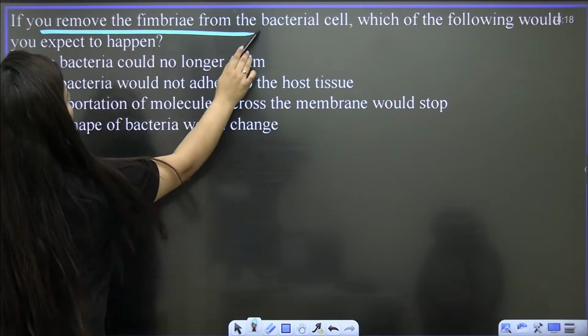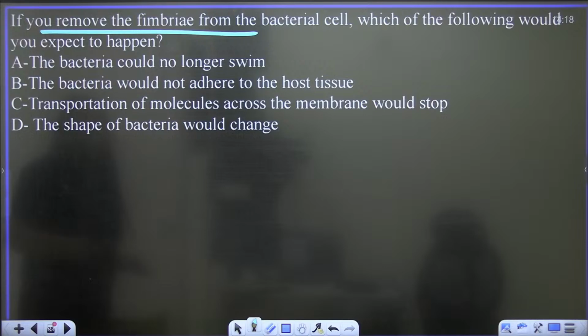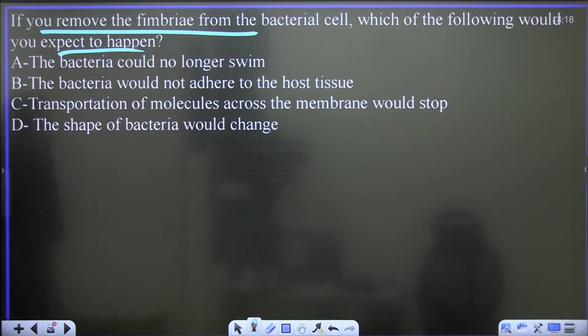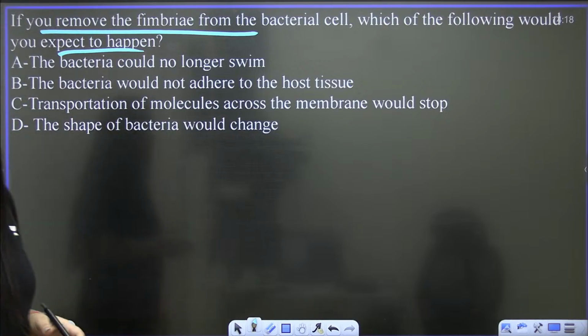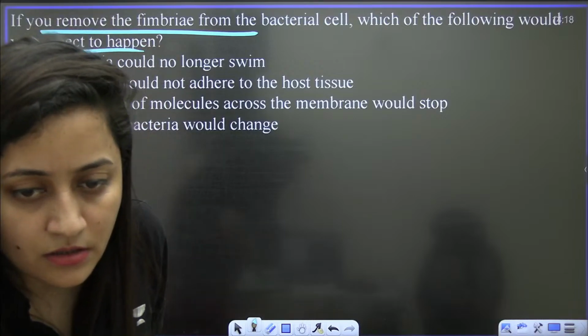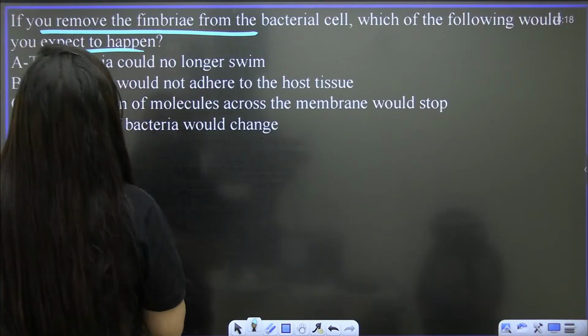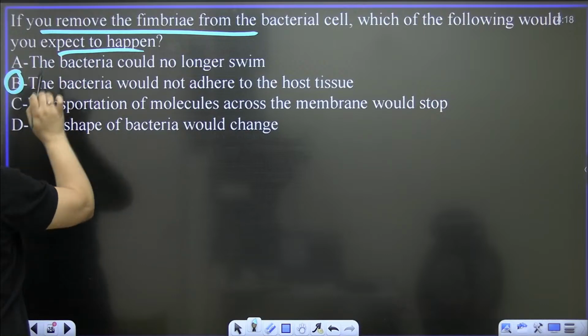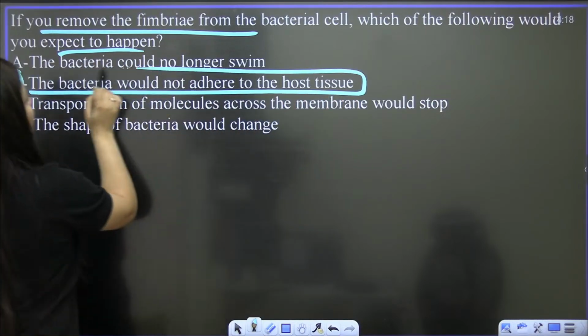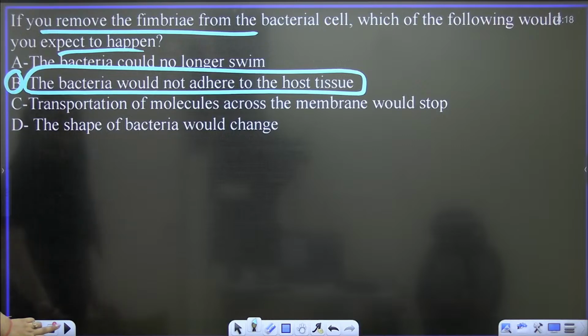If you remove the fimbriae from the bacterial cell, which of the following would you expect to happen? What should be the answer? Be quick. Exactly, the answer is going to be B. If fimbriae are removed, the bacteria will not adhere or join to the host tissue. Clear, bache?